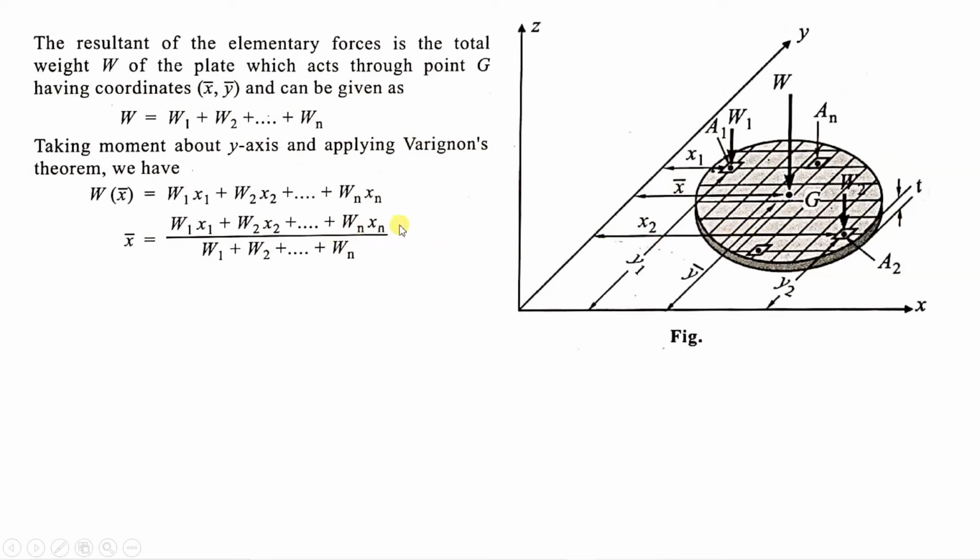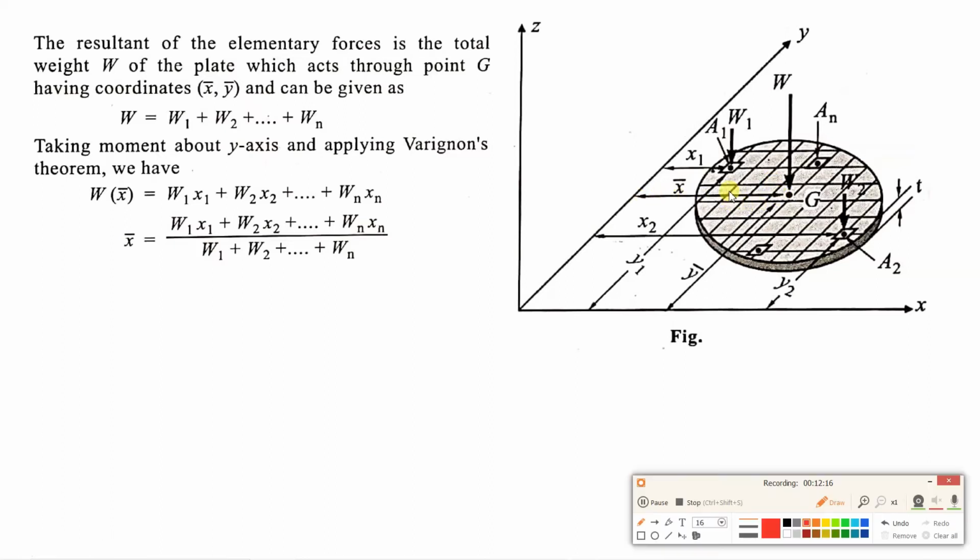Next, we will apply Varignon's theorem, and for Varignon's theorem we will take moment about the y-axis. So how to take the moment? What is the resultant? Resultant is W. So W multiplied by x bar. I'll highlight this.